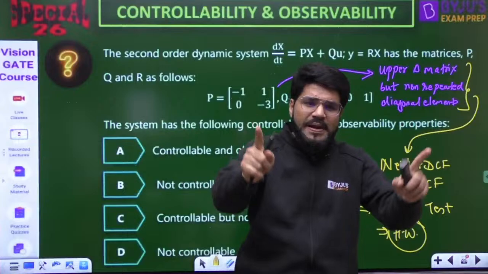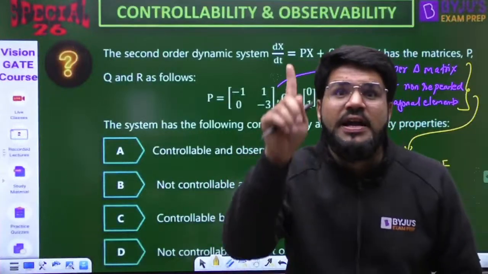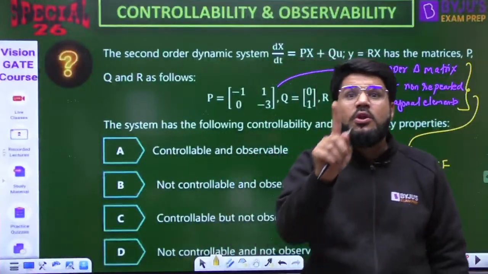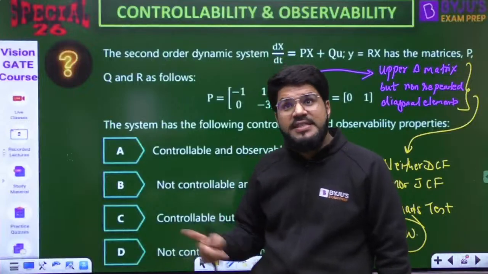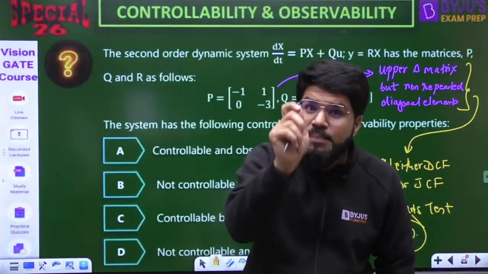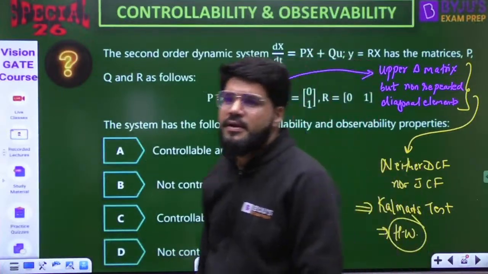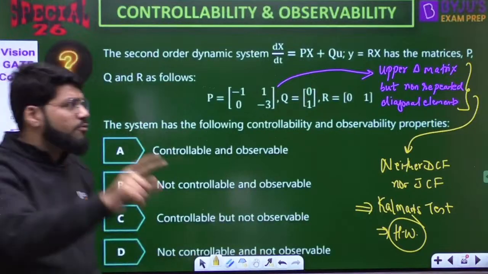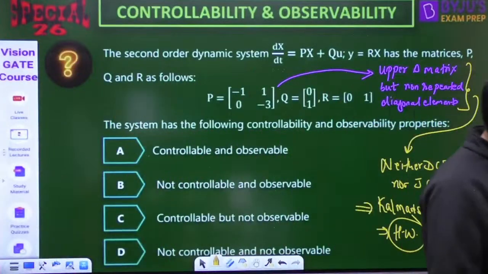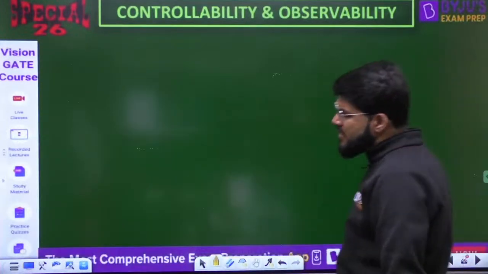So DCF, I repeat and then I close the session. DCF, diagonal matrix with non-repeated diagonal elements. JCF, upper triangular, but with repetition. At least one element should be repeated. So be very clear what is DCF, what is JCF, and that's it for today's session from my side.